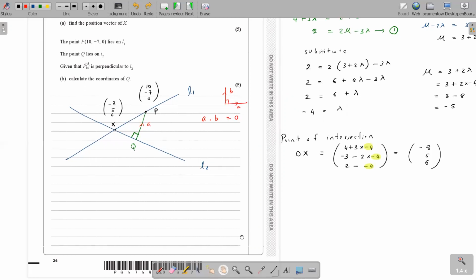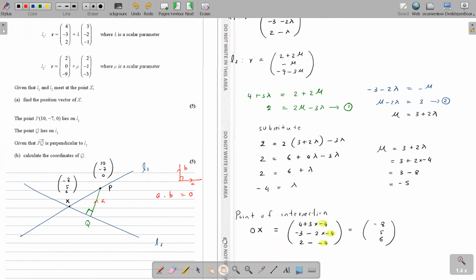For any point on line 2, you can take the general coordinates: 2 plus 2 mu gives the general X coordinate, 0 minus 1 mu gives the general Y coordinate, and minus 9 minus 3 mu gives the Z coordinate of any point on line 2.